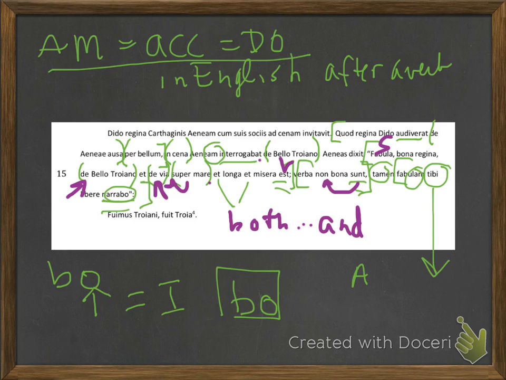And don't forget about the pronouns that we learned for the word you. Tibi is the dative of you. So this is to you. So now I've helped you through the bulk of this paragraph. I'm going to let you use footnote number 4 to see if you can figure out how to translate the very last sentence in this passage.